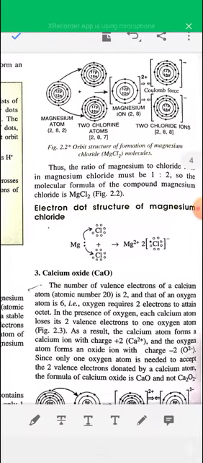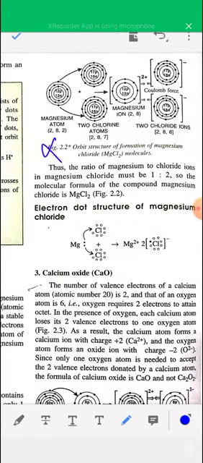An electron orbital diagram is not given in the syllabus, so you have to read about the electron dot structure. Magnesium has 2 electrons in the outermost shell, so I have given 2 dots beside magnesium, and chlorine has 7 electrons in its outermost shell, so I have given 7 dots around each chlorine atom.